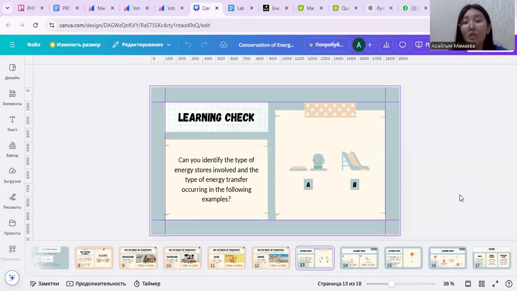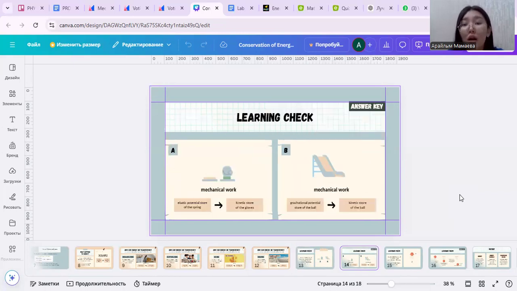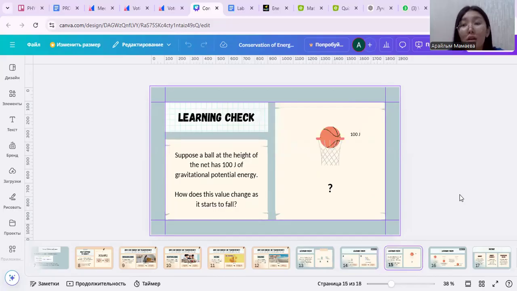Now some questions to learn and check. Answer the questions. Can you identify the type of energy transfer in the following examples? Here are two pictures of mechanical work. First is the elastic potential store of the spring, the gravitational potential store of the ball, and the kinetic store of the ball.